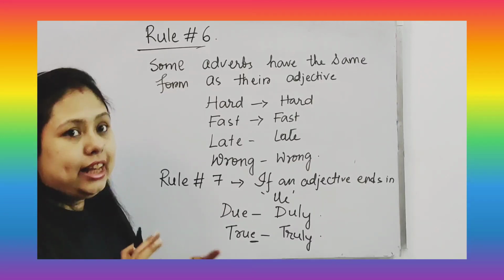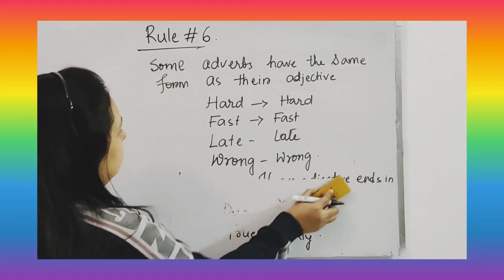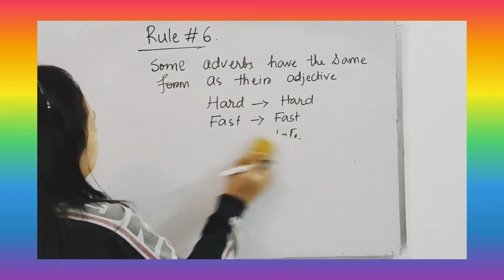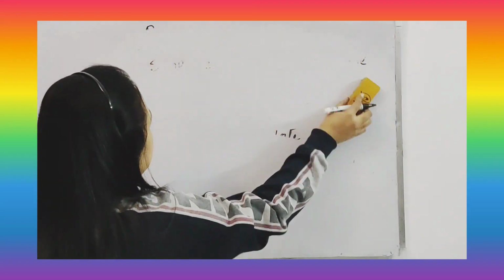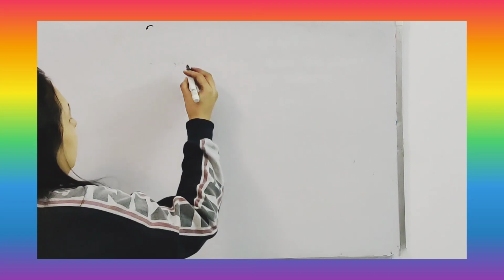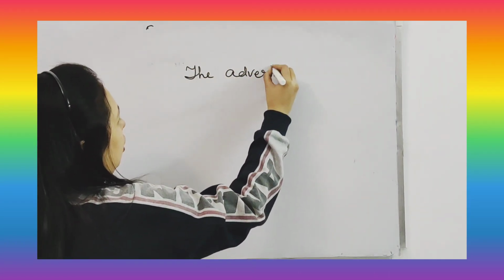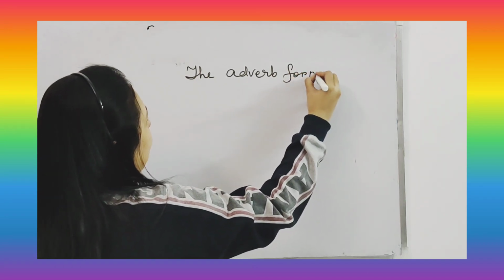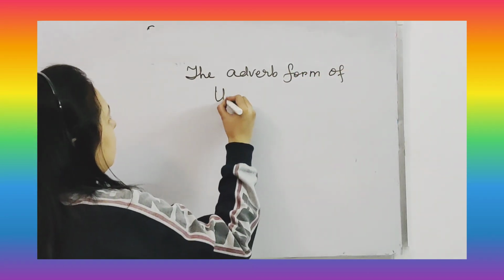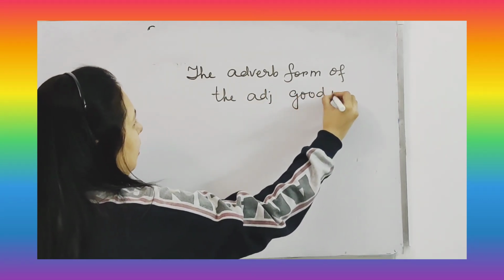Now let's see the next one. One more thing I would like to tell you is that the adverb form of the adjective good is well. Okay.